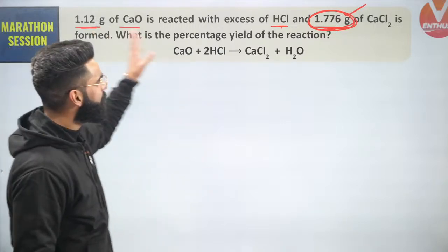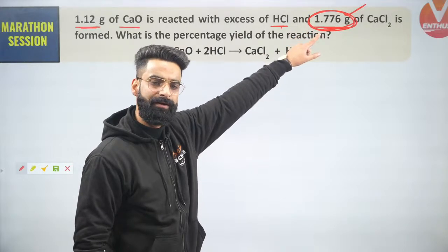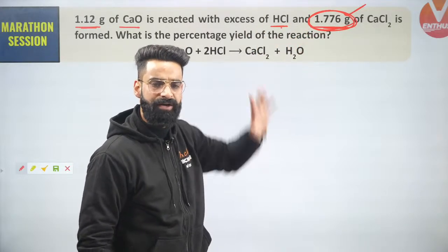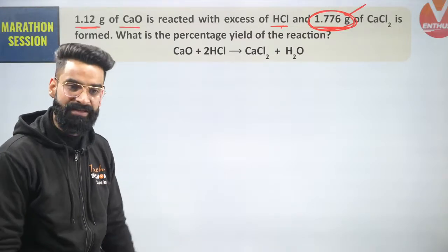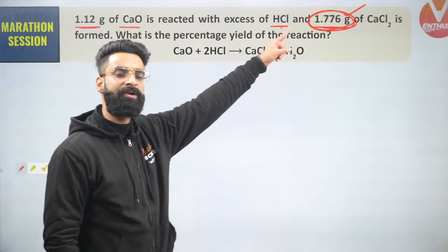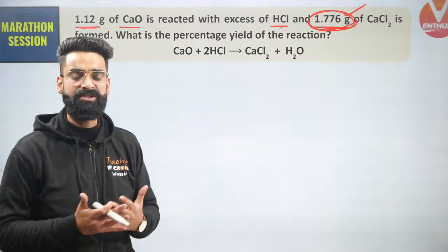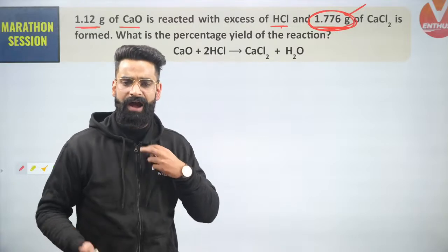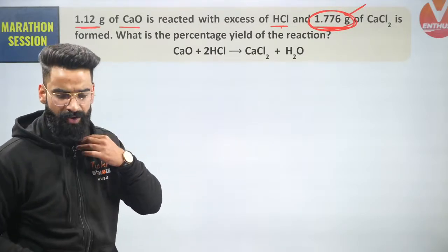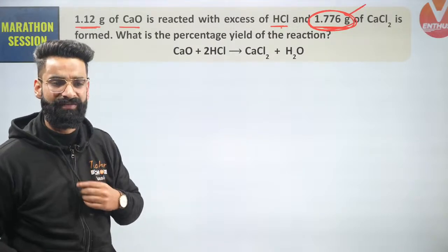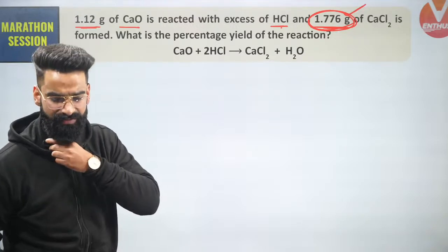So people, I'm given the experimental amount. Remember, the experimental amount will always be given in the question. Now, in order to calculate the yield of the reaction, I should know what the expected amount is. I'll be using stoichiometry, by means of which I'll get to know the expected amount. And once I know the expected amount and experimental amount, I just have to divide the two, multiply by 100, and I'll simply get the percentage yield of the reaction.